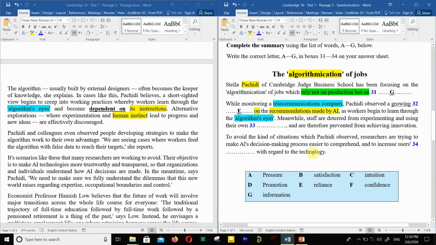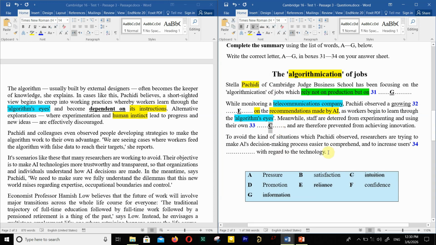Their own what? What is the synonym of human instinct in this table? And don't forget, we already used E and G. You can just use each once. So what is the synonym of human instinct? Here, tada, intuition. So C is the answer for this question.